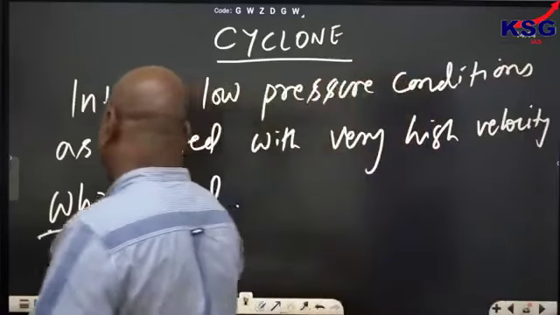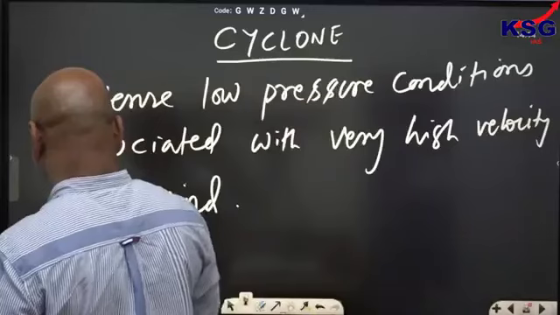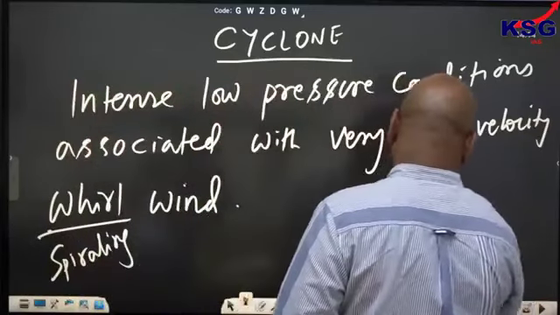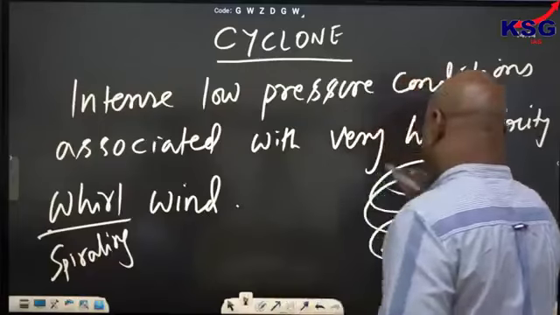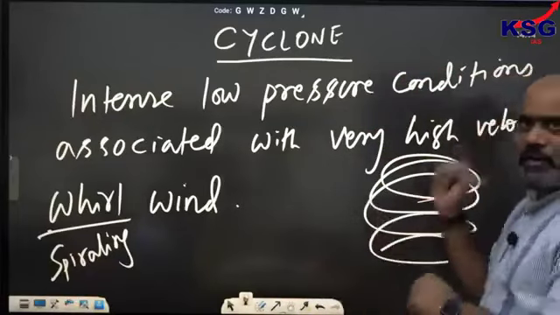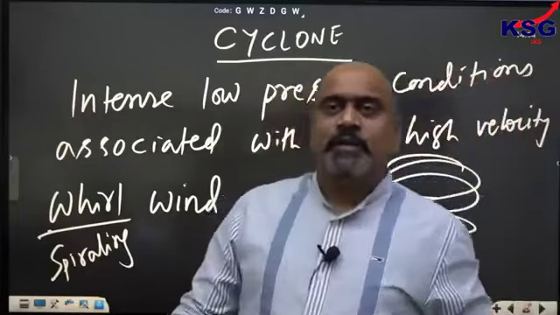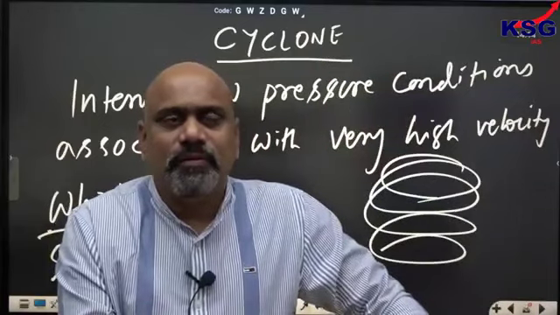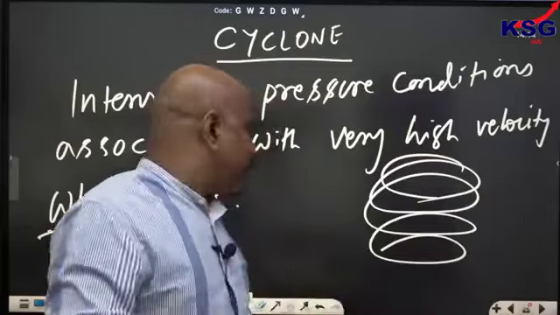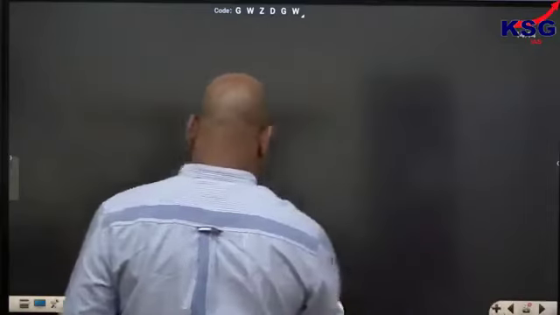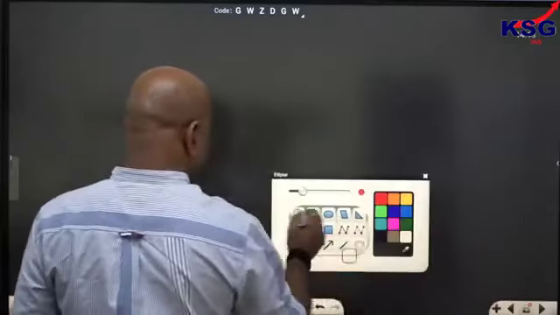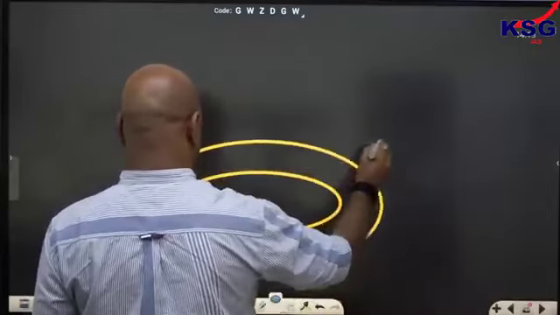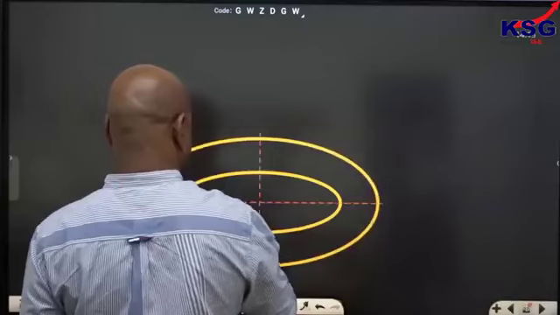A whirlwind is a spiraling wind. The wind is rising up, but it is moving in this way. Whirling of the wind is there. So these are very intense low pressure conditions. I told you earlier, low pressure conditions mean the isobars, in this case, are closely spaced.